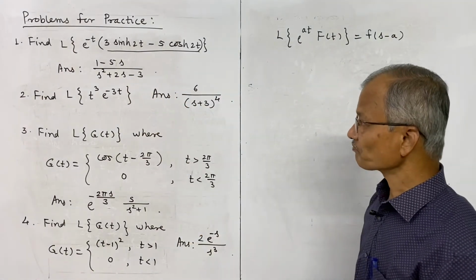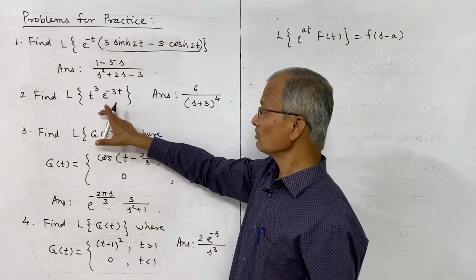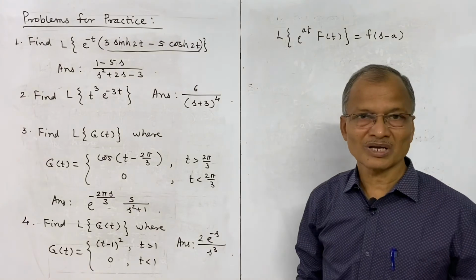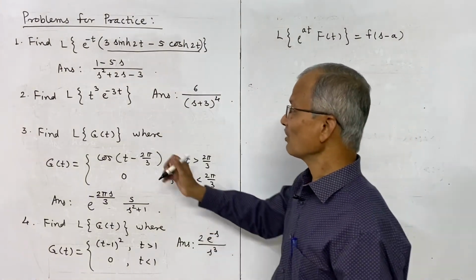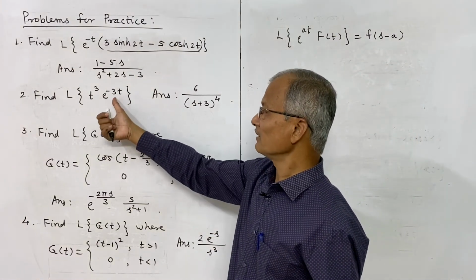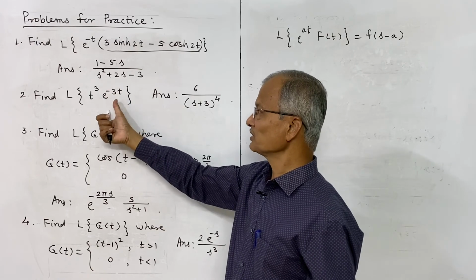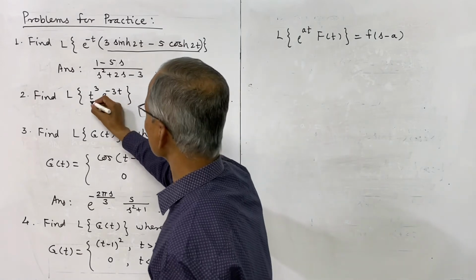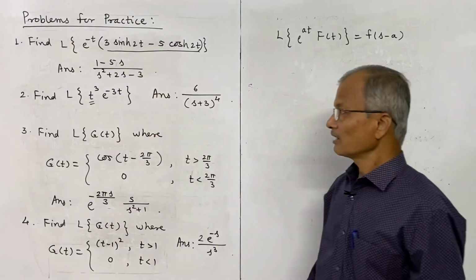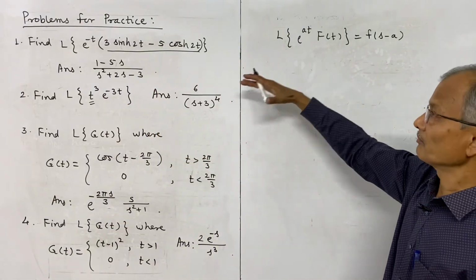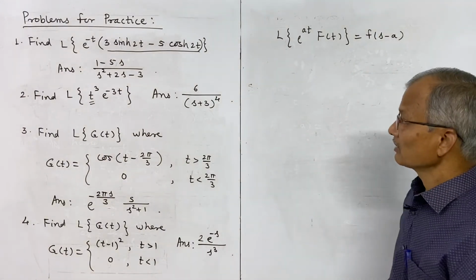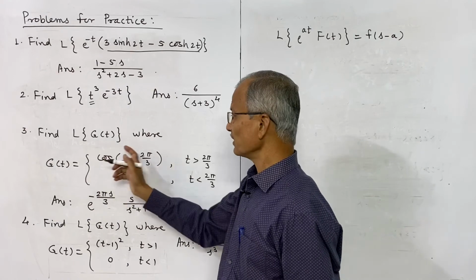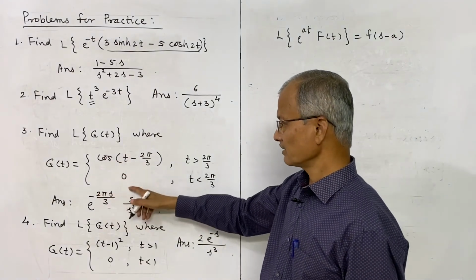The second is L of t cube into e power minus 3t. Here also it is clear that we should use again the first shifting theorem, because it is e power at, a is minus 3. So this function can be written as e power minus 3t first and t cube is the second. So here this should be f of t, and solve by the same first shifting theorem. This is the answer.